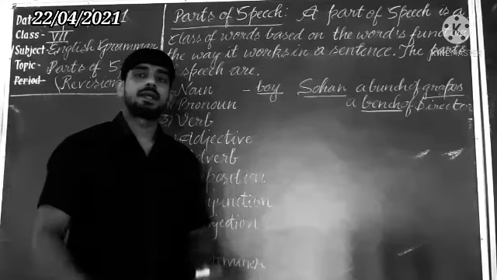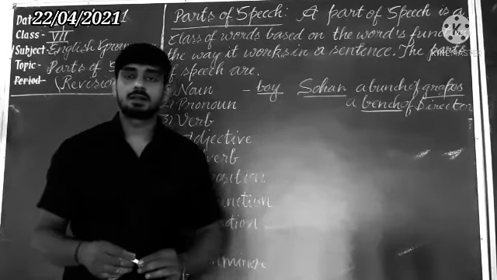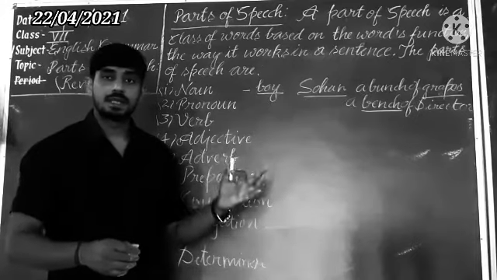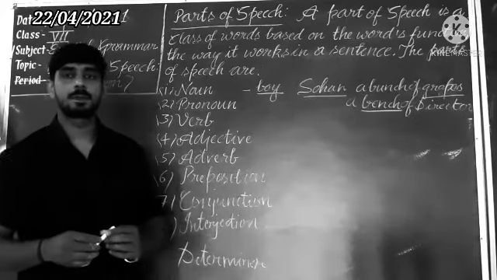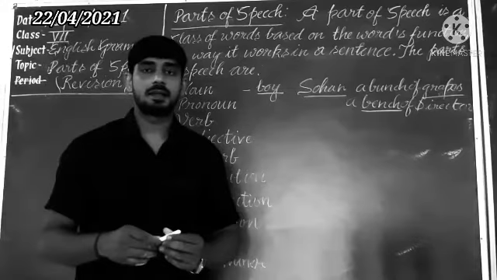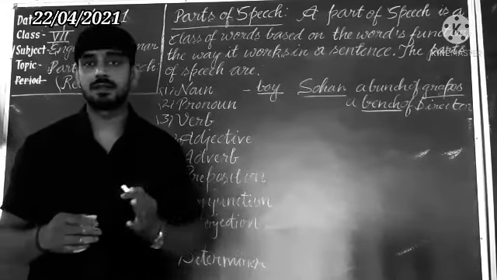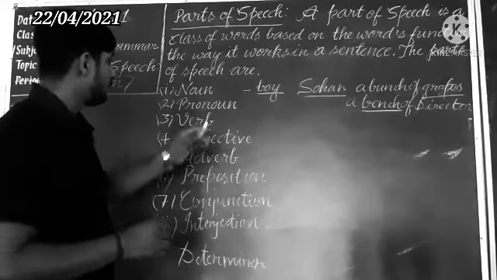Next one is material noun. A material noun is used for materials and substances: water, milk, gold, iron, copper. From material, which substances are made. So here we will use material.